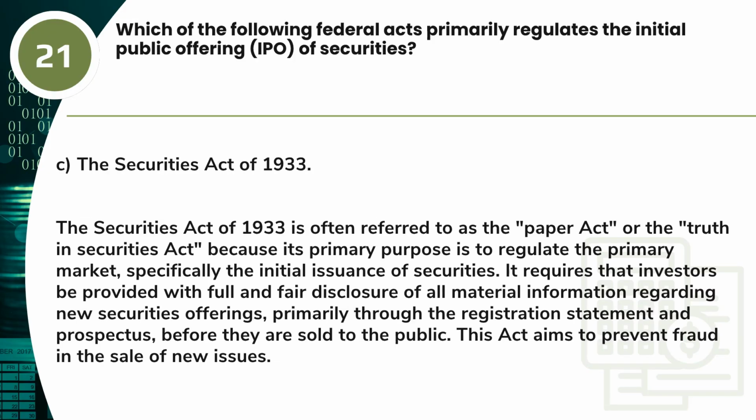Answer: C. The Securities Act of 1933. The Securities Act of 1933 is often referred to as the Paper Act, or the Truth in Securities Act, because its primary purpose is to regulate the primary market, specifically the initial issuance of securities. It requires that investors be provided with full and fair disclosure of all material information regarding new securities offerings, primarily through the registration statement and prospectus, before they are sold to the public. This act aims to prevent fraud in the sale of new issues.